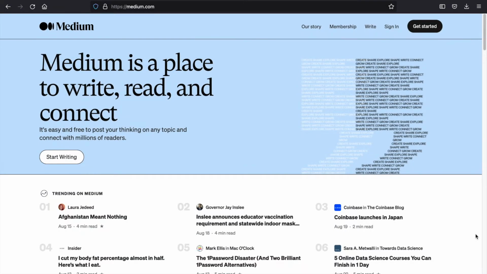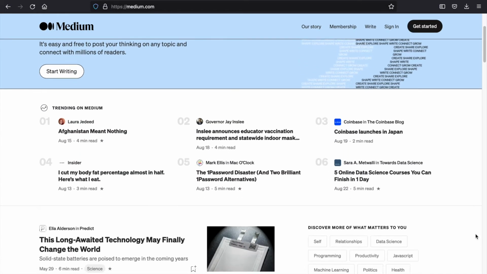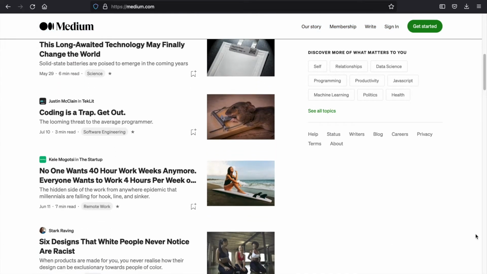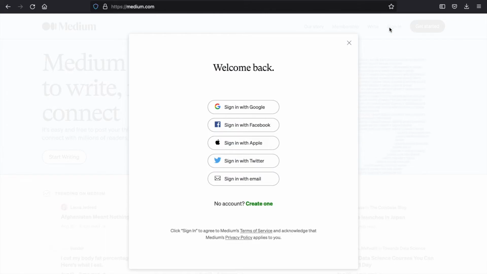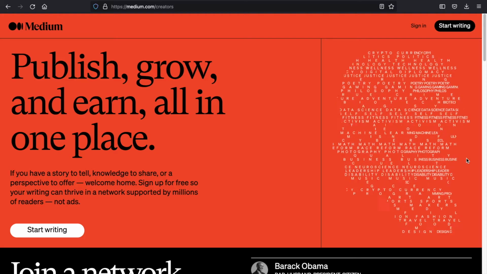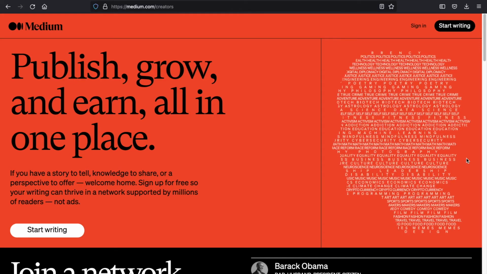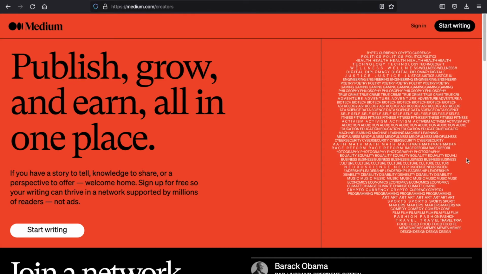Medium is an online publishing platform that was created by the co-founders of Twitter back in 2012. Signing up to Medium is completely free. You can sign up with your Gmail account or with your email account. And anyone from amateur writers to professional journalists can write on Medium.